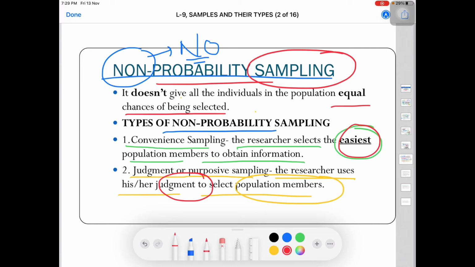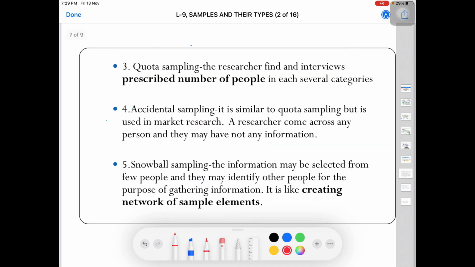It will depend on my judgment and on the purpose or objective of the research that I will choose the person or any school, whatever my research topic is. So it doesn't have an equal chance of selection. It is completely judgmental and subjective.